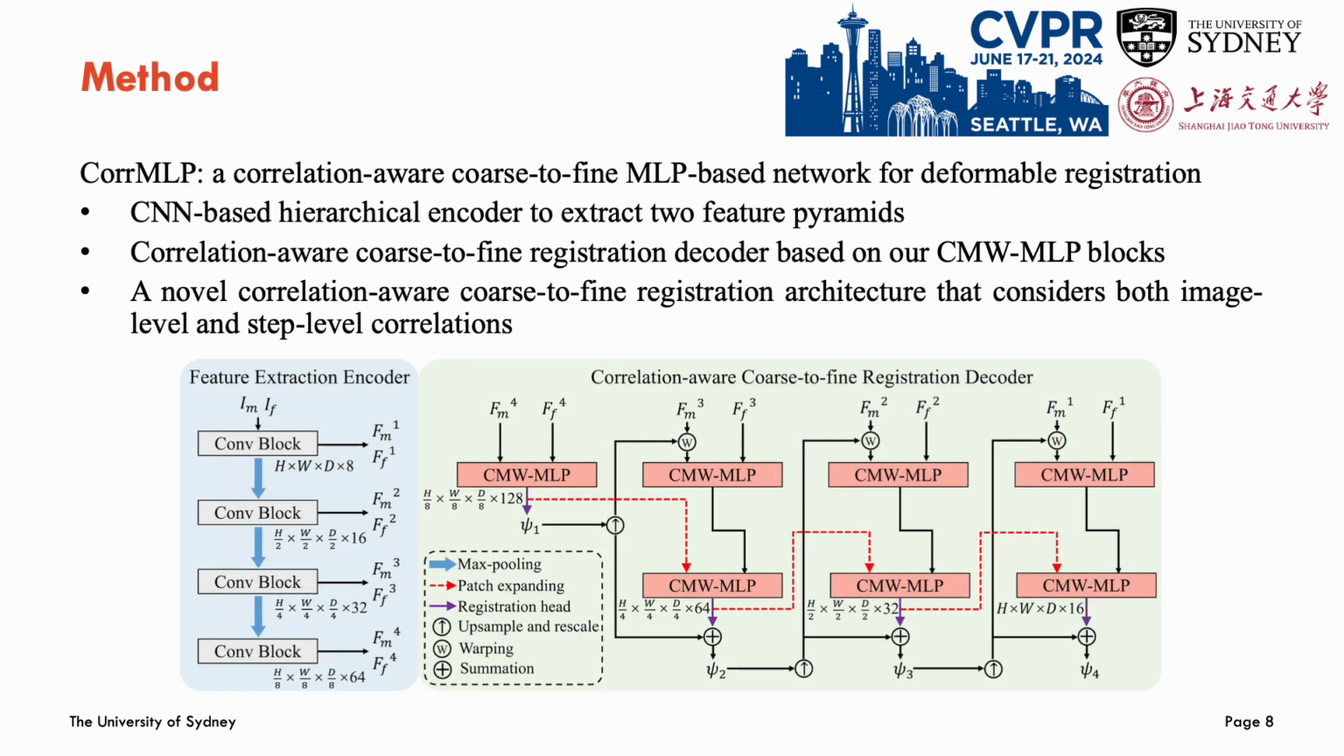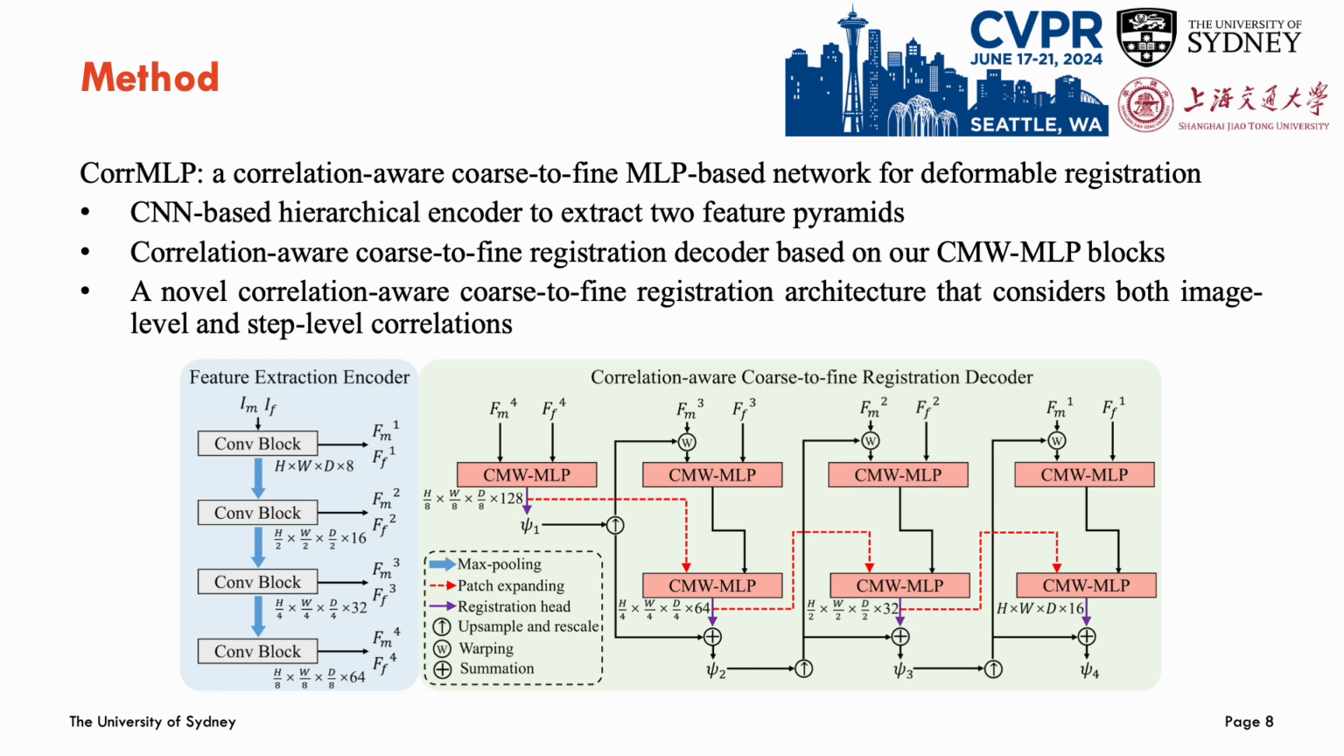Motivated by the previously discussed limitations, we introduced MLP to the deformable registration problem and proposed Coral MLP, a correlation-aware coarse-to-fine MLP-based network. This network has a CNN-based hierarchical encoder to extract two feature pyramids from the fixed and moving images separately, followed by a correlation-aware coarse-to-fine registration decoder based on our new CMW-MLP blocks. The decoder takes the two feature pyramids as input and then performs 4 steps of coarse-to-fine registration.